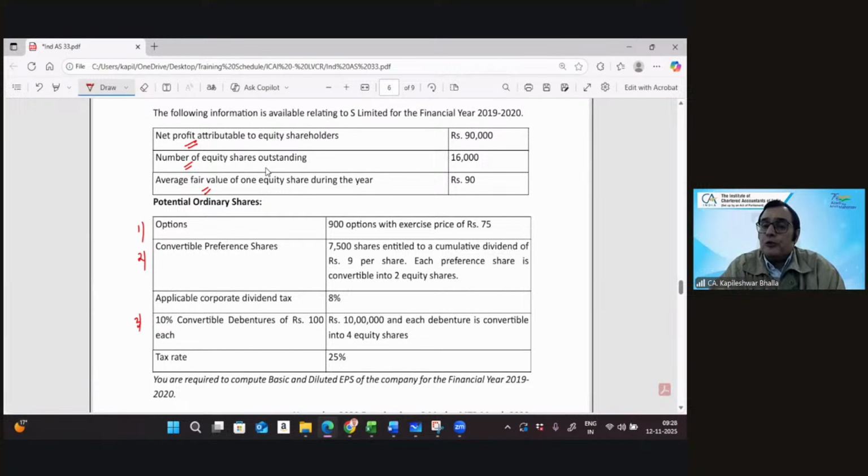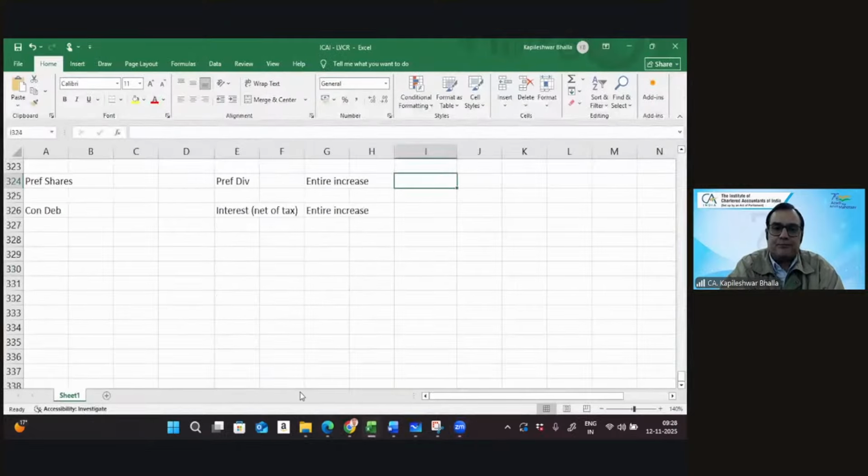So what we need to do, first of all, is organize what? Let me ask you that. What do I need to organize first? Though I think I've already given the inputs earlier. So we need to organize, first of all, that's right, options, but I think we need the rankings. We need to basically create a statement of ranking based on all these potential ordinary shares and then calculate a diluted earning per share. So let's begin with the data.